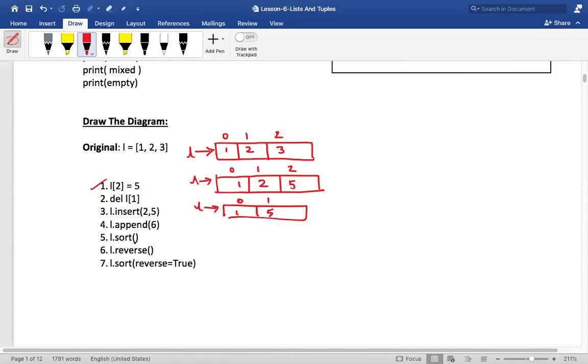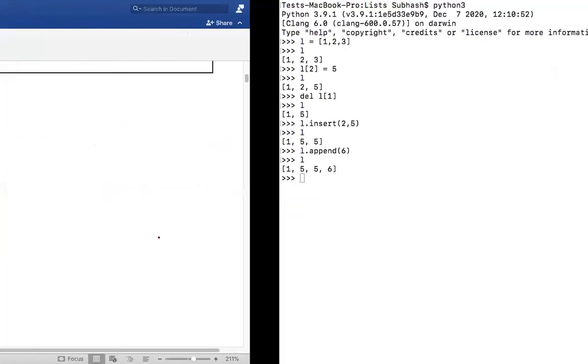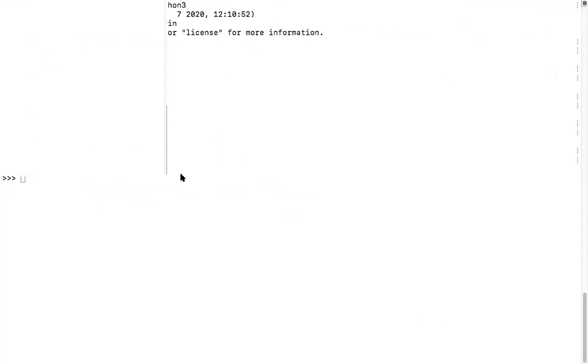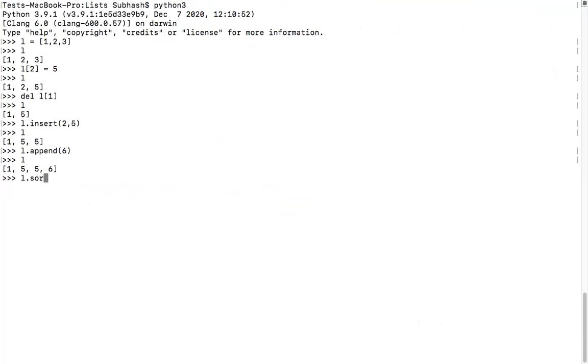Now, sort is what? Arranging it in a specific order. Basically, when I say L dot sort, it will arrange it in ascending order. Now tell me, is this in ascending order itself? Yes, it is in ascending order itself. So let me do this sort and see what happens. You basically get the same thing. I have sorted it and it is like this only.